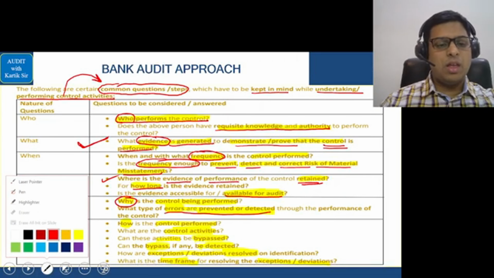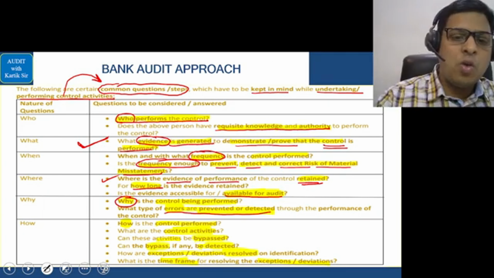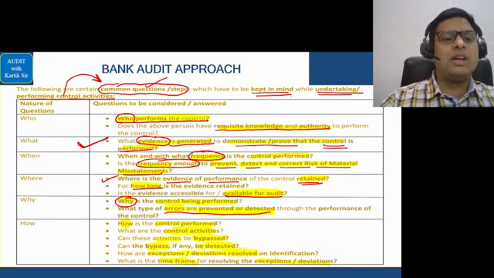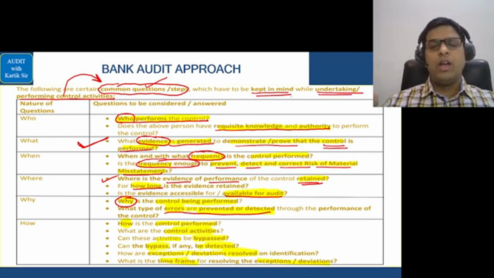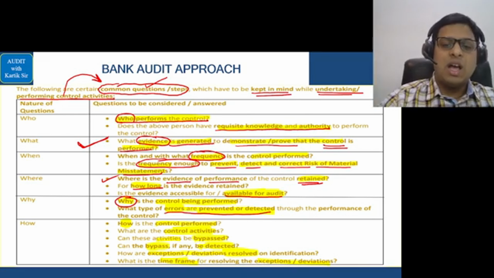Let's go further. Now we had done this question called what is the bank audit approach. In that we had seen what are the common questions and steps to be kept in mind while undertaking the control activities. In this we had done the meditation story. So if you remember that, first is this: who performs the controls, and the light on his head, that is requisite knowledge and authority.